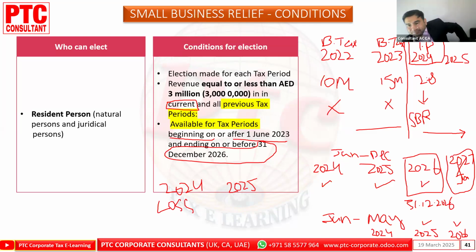This is the tax planning point where we have to take the relief and where we do not. If we know the full picture, then we can give better advice and support the company or the role that we are working in. How? If you have a loss in 2024, it is good to make the SBR.